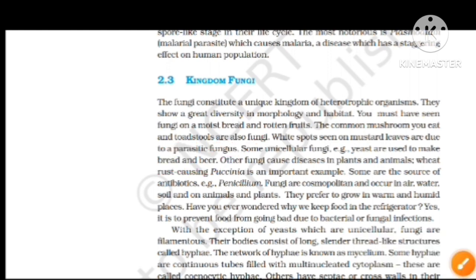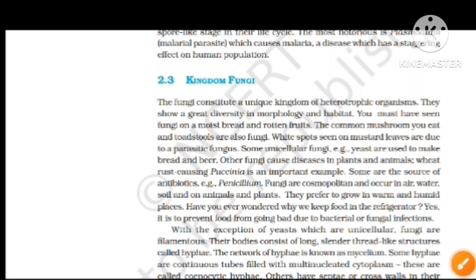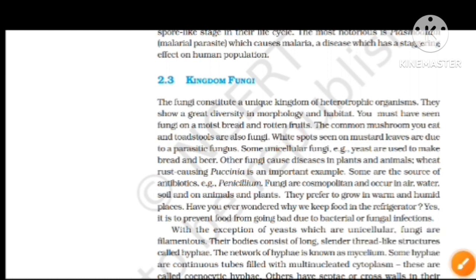Here the mustard leaves have white spots because of a parasitic fungus only. Some are the source of rust-causing, Puccinia is an important example. Some are the source of antibiotics, for example penicillin. Rust is caused by the fungal organism called Puccinia, and the antibiotic is penicillin.